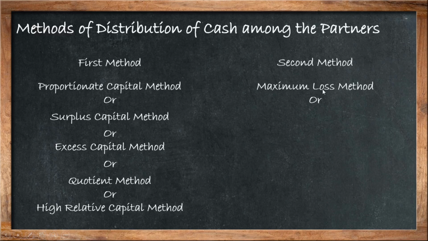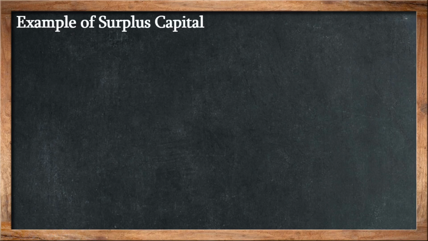The second one is the maximum loss method, which is also known as the notional loss method. But don't worry, it is not in your syllabus. In your syllabus, there is only one method, the first method, which is known as the surplus capital method. The name may be excess capital method, quotient method, high relative capital method, or proportion capital method, whatever it may be. You have to study only one method, that is the surplus capital method.